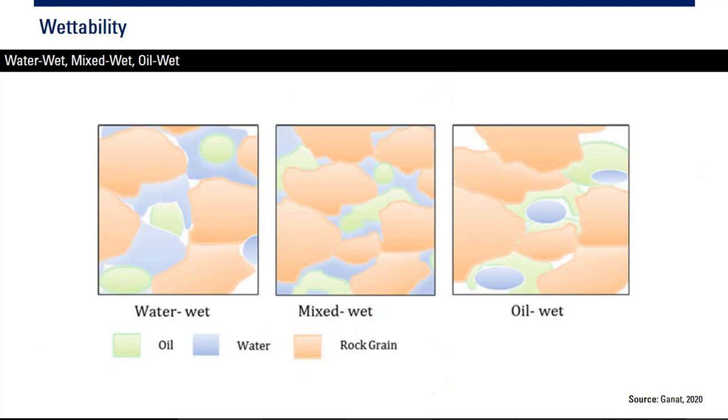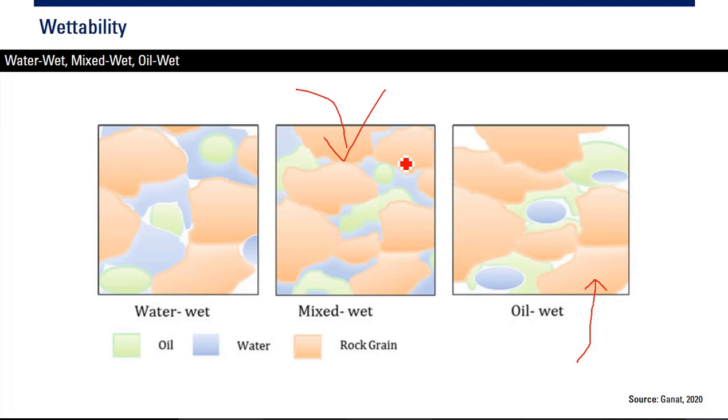Yeah, this is the picture. If we have water wet, water will occupy the smallest pores and the oil will occupy the larger pores. If we have oil wet, that will be the reverse. Oil will occupy the small pores and water will occupy the large pores, and it will be easier for the water to flow. Okay, but we can also have mixed wet.